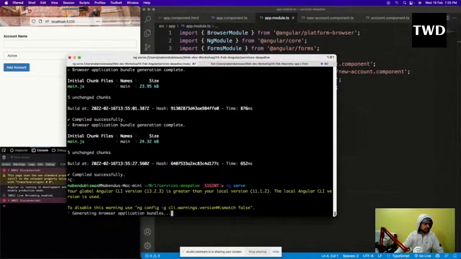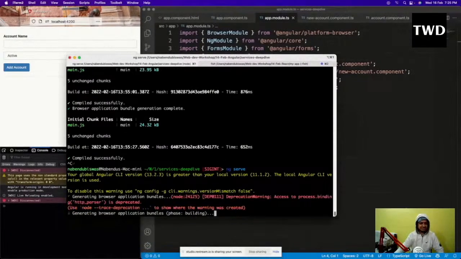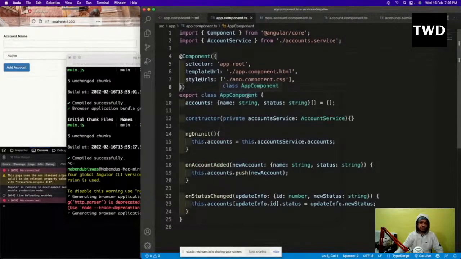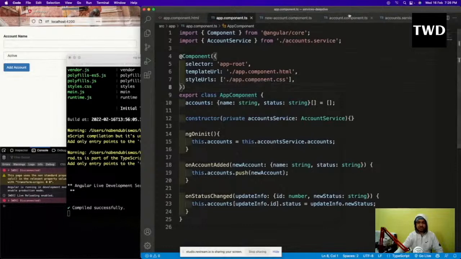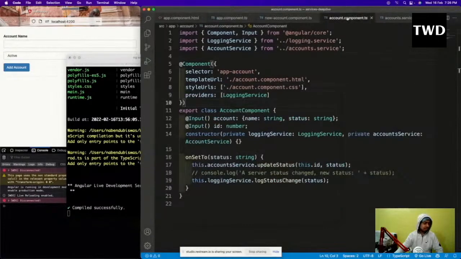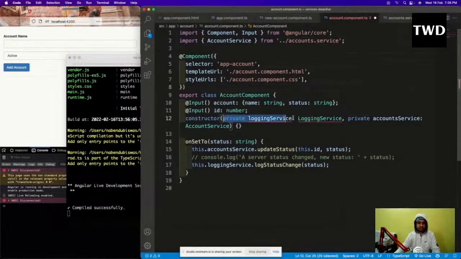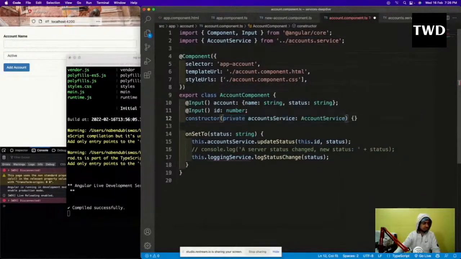And one more thing, the logging service also we have to remove, because we have added the logging service in the app module. So the logging service providers and all, we are going to remove. We should have done this earlier. Everything should be in the app module at the highest location. So we are going to remove that also. I'll go to the account.component.ts file, and here the logging service is there, so I will remove it. And this I'm going to remove, this I am going to remove.